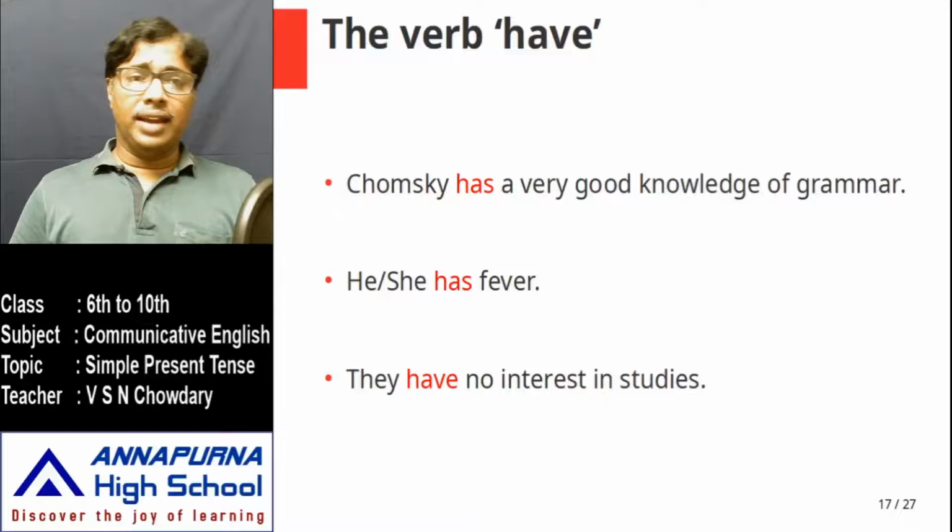He has a nice pen. He has a cricket bat. He has a nice bicycle. Don't say he have. That is incorrect. So you can do a little practice. It can be for he or she or even another person. For example, my friend has a nice video game. Okay. Ramu has a lot of interest in studies. Like this, you can use the verb have.